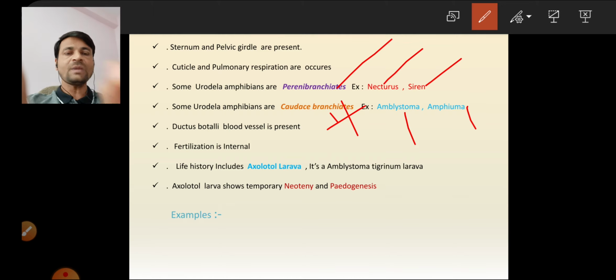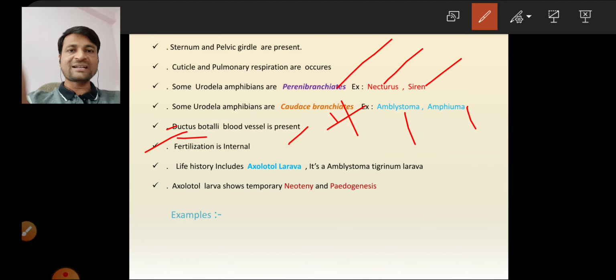Next, the ductus Botalli blood vessel is present. The ductus Botalli is present between the pulmonary arch and the systemic arch. Next, fertilization is internal.